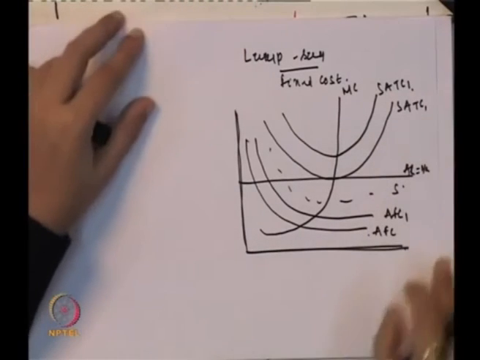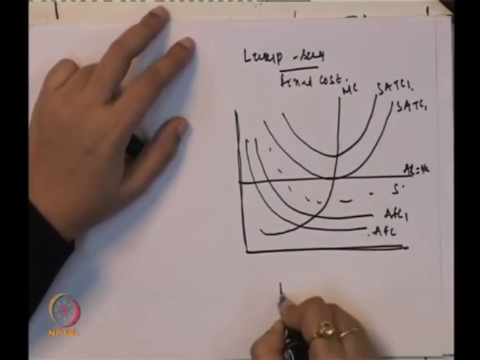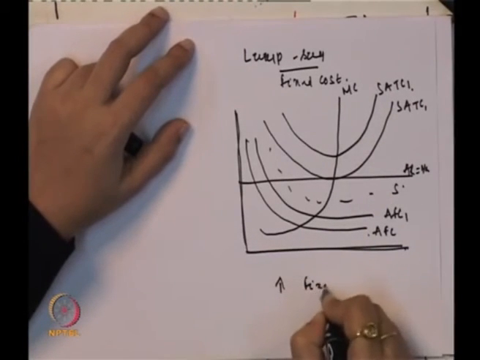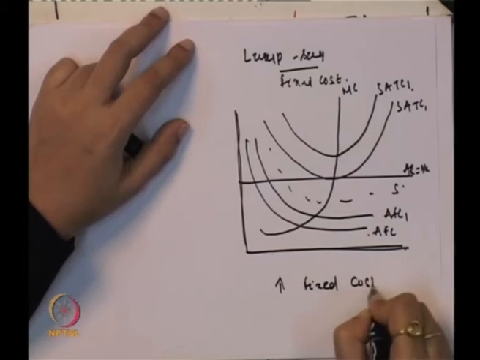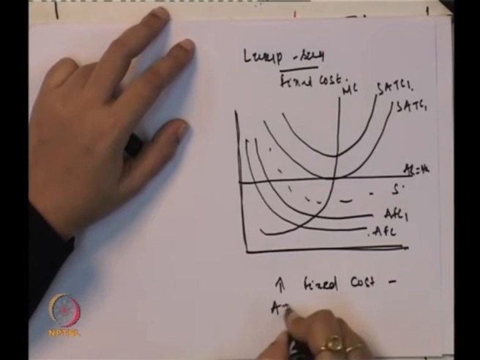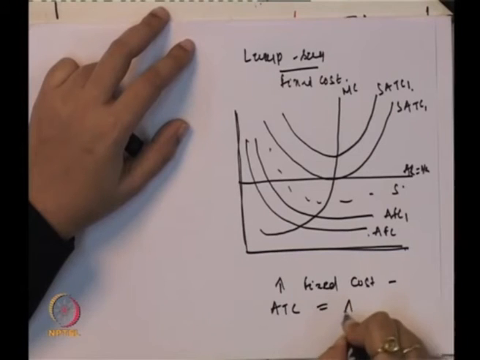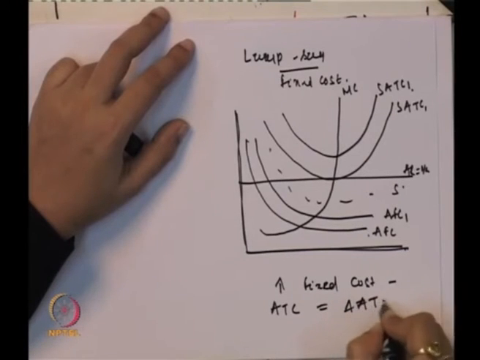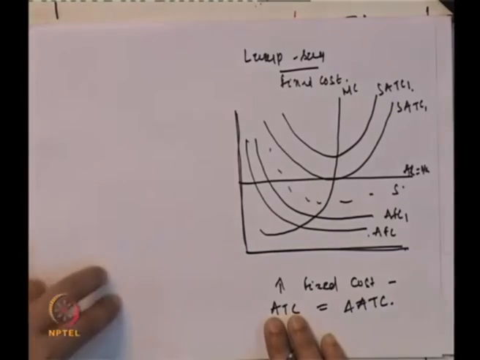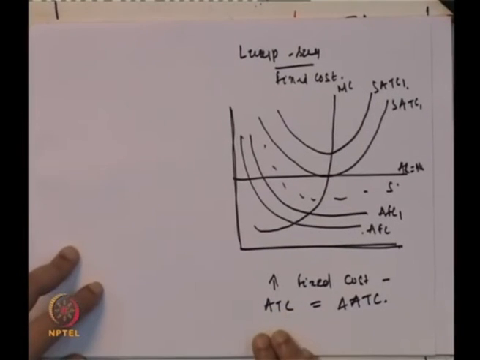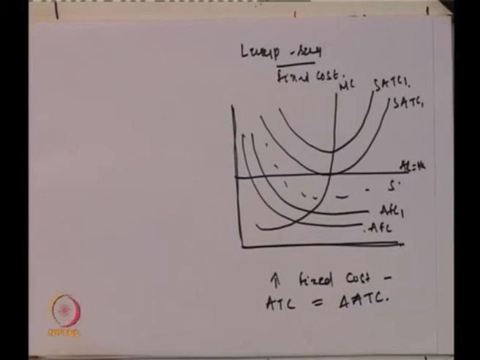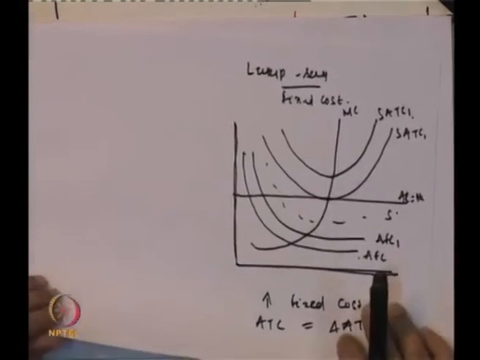So, if you look at the case of lump sum tax, there is only an increase in the fixed cost, and that shifts the average total cost curve. There is a change in the average total cost curve. Otherwise, there is not much effect, at least in the short run, but in the long run, at least at some level of output, it is going to influence.